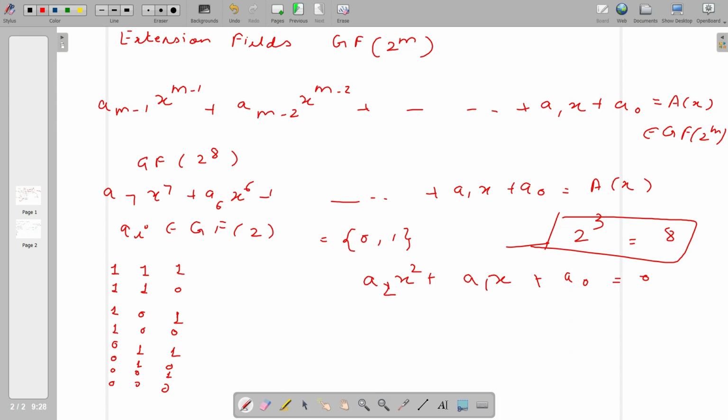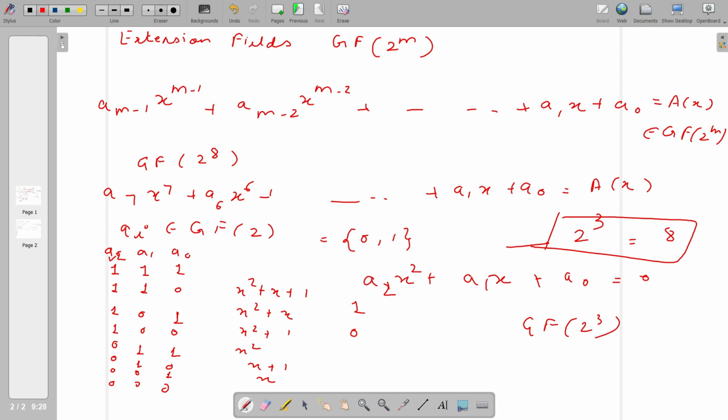Now these are the coefficients: this is a_2, this is a_1, this is a_0. So we can put in the coefficients and get all 8 polynomials. For example, x^2 + x + 1, then x^2 + x, then x^2 + 1, then x^2 only, then x + 1, then x only, then 1 only, and then 0. This is how we represent all the elements of GF(2^3).